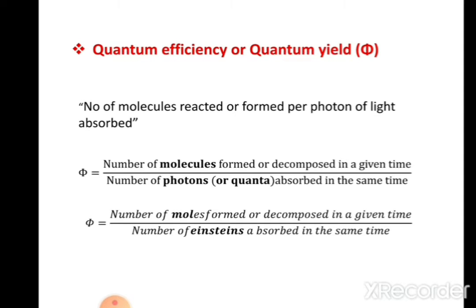Coming to the quantum efficiency or quantum yield. The results of a photochemical reaction are expressed in terms of quantum efficiency. It is defined as the number of molecules reacted or formed per photon of light absorbed. It is defined as the ratio of the number of molecules formed or decomposed in a given time to the number of photons or quanta absorbed in the same time. Or it can also be defined as the number of moles formed or decomposed in a given time to the number of Einsteins absorbed in the same time.